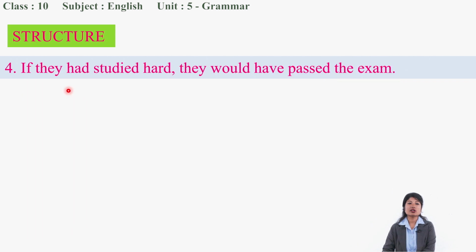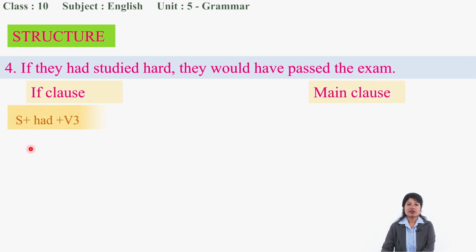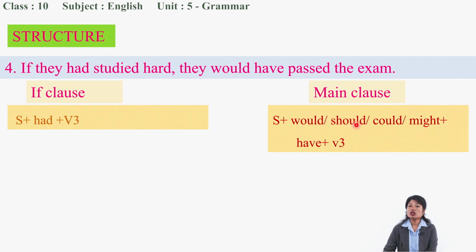Now, next example 4: if they had studied hard, they would have passed the exam. What is the structure of this statement? If they had studied: if clause, main clause. Our if clause is formed of subject plus had plus V3. If we have such a structure in our if clause, our main clause would be subject plus would, should, could, might plus have and then V3. Look here: they would have passed.